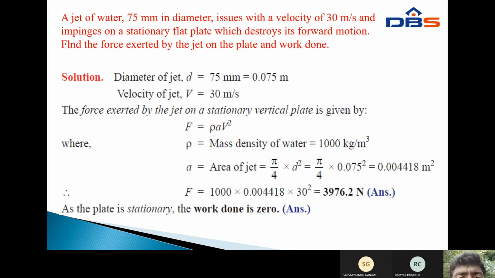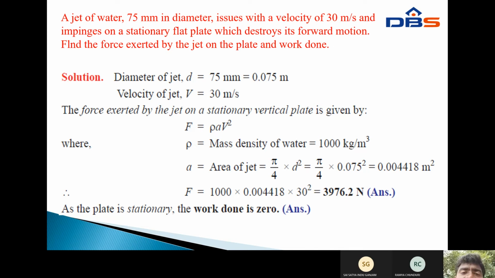Next, this is a small problem. A jet of water 75 mm in diameter issues with a velocity of 30 meters per second and impinges on a stationary flat plate which destroys its forward motion.